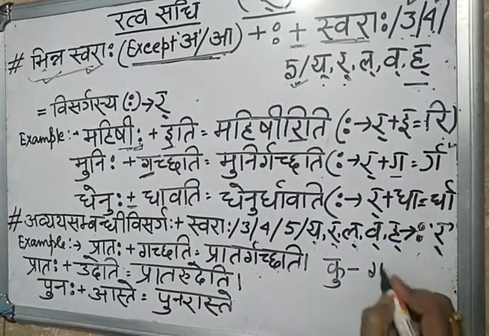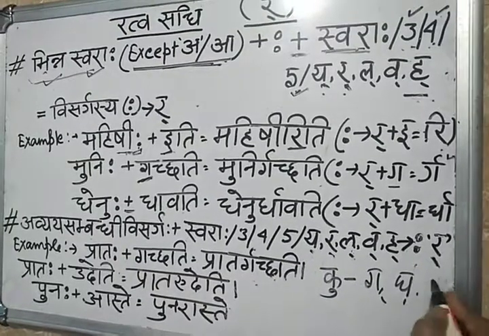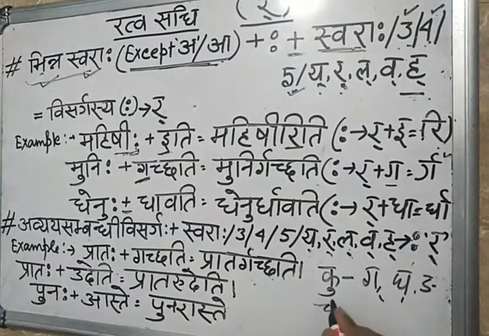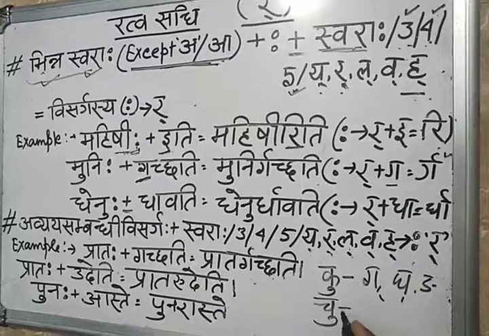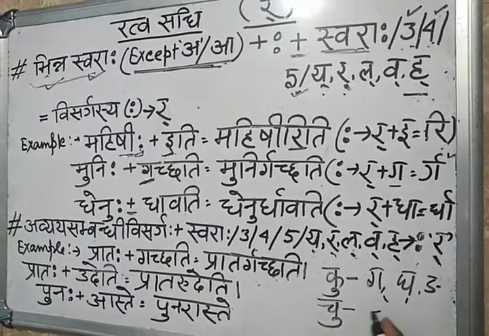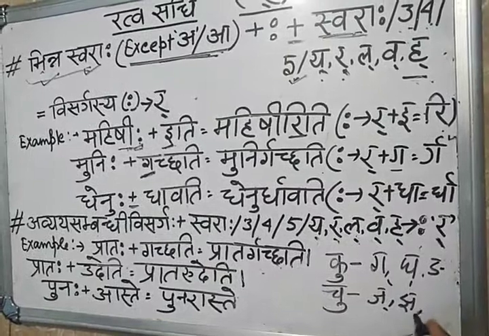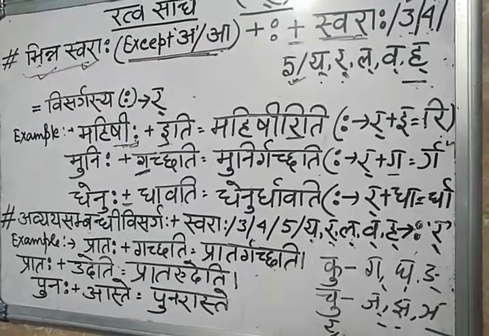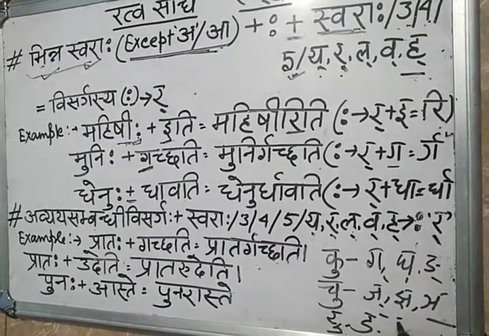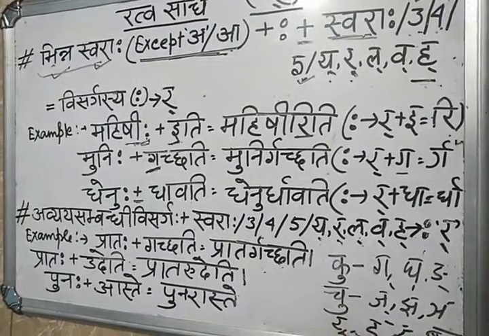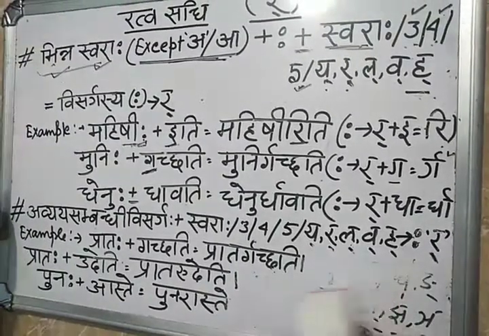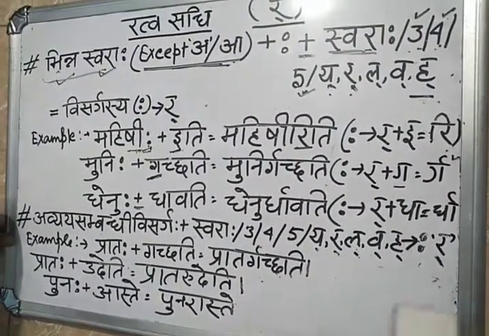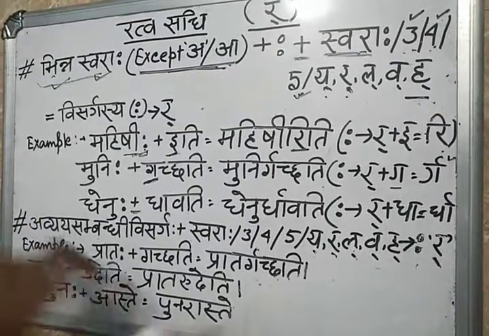Ka, Kha, Ga, Gha and Nga. Then Chu class: Cha, Chha, Ja, Jha and Nya. Tu class: Ta, Tha, Da, Dha, Na. Already this formula I have told you every time; you should not forget. So 3, 4, 5 means the third letter, fourth letter and fifth letter.